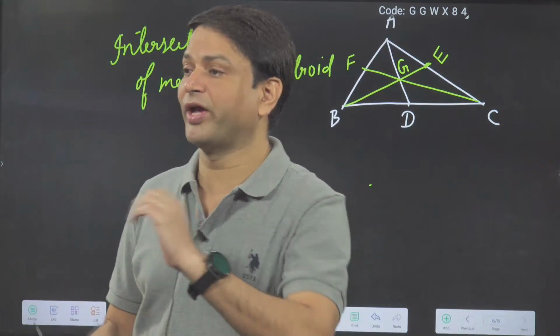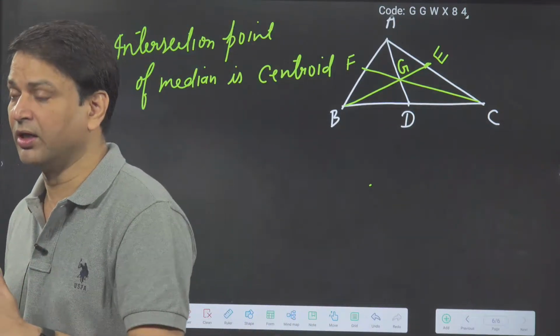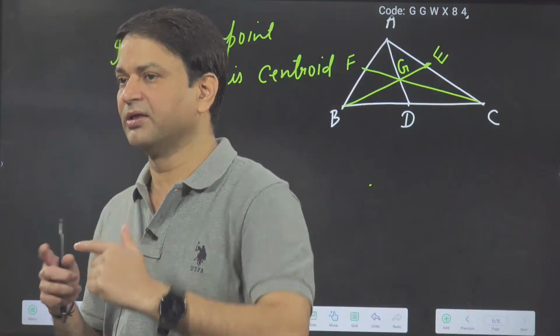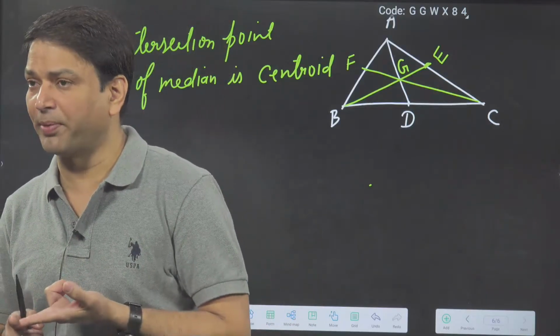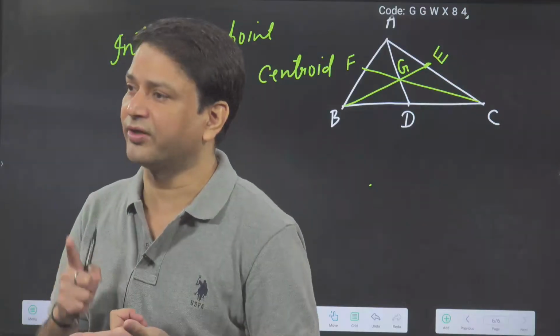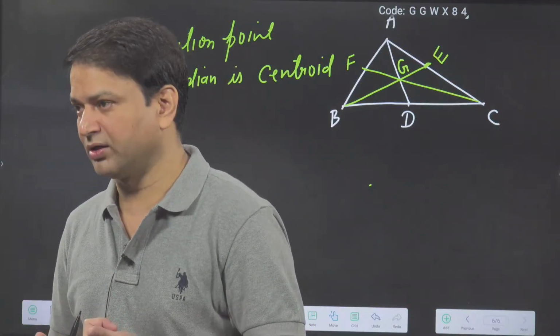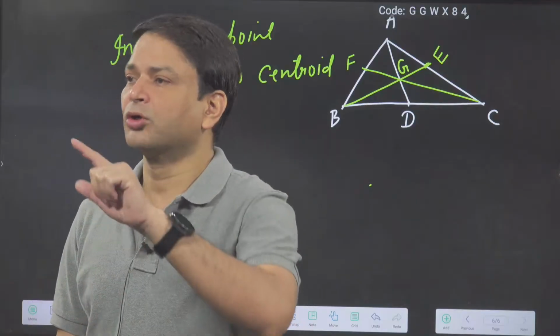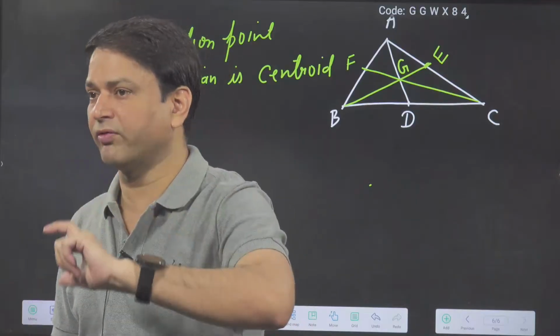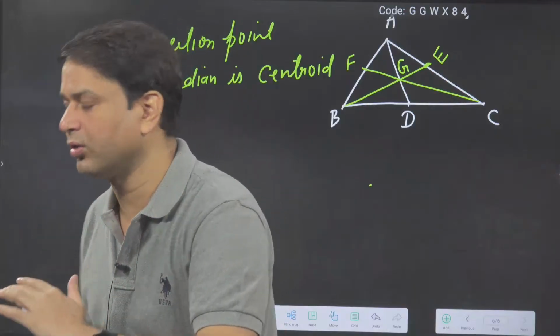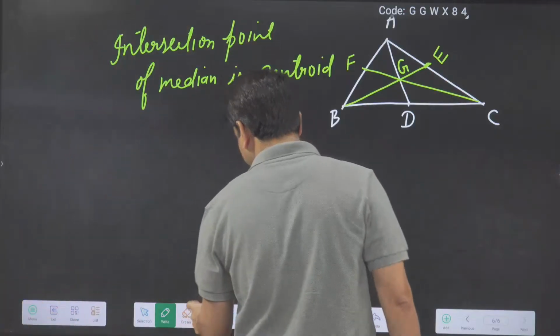Now 2:1. So where will you take the 2, where will you take the 1? So 2 we will take towards the vertex, 1 we will take towards the side. Again, I am repeating. This is the property of the centroid. Centroid divides the median in the ratio 2:1. Towards the vertex 2 and towards the side 1. Okay. Like this, suppose this is the median.